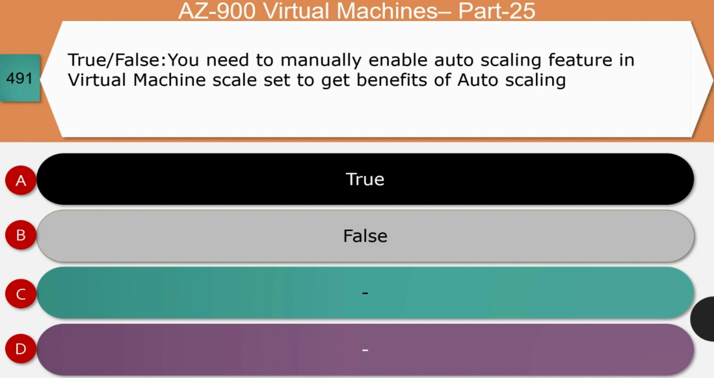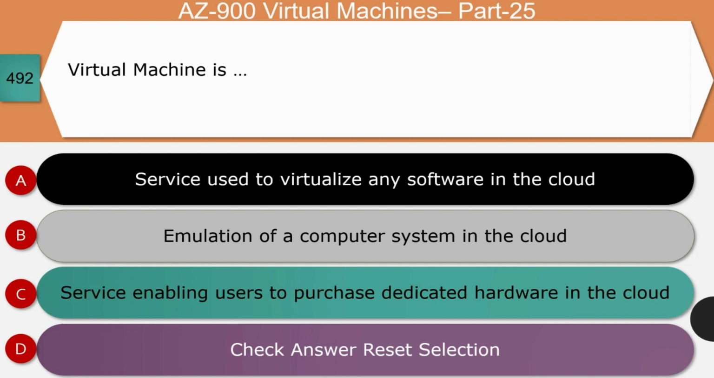Next question, true or false? You need to manually enable the auto scaling feature in the virtual machine scale set to get the benefits of auto scaling. Is it true or false? The right answer for the question is true. Let's see the reason. Auto scaling is a feature that should be enabled manually while configuring the VMs. And so the right answer for this question is true.